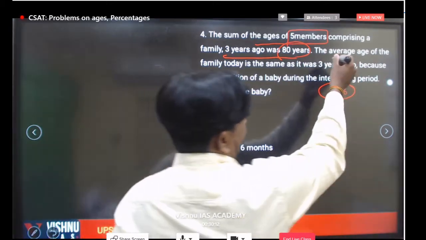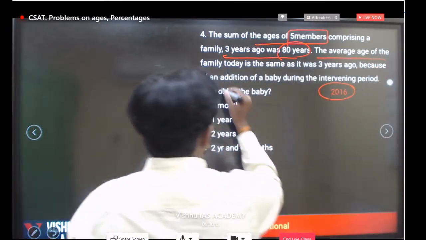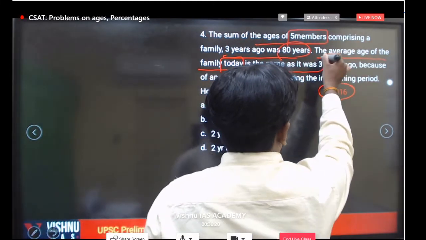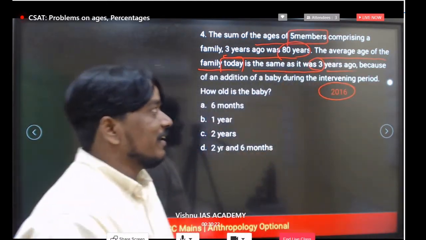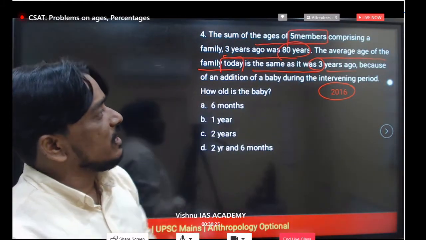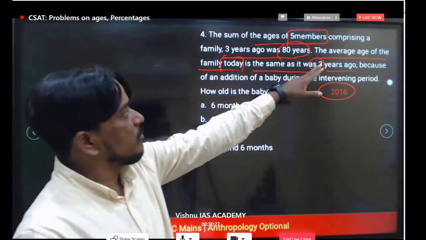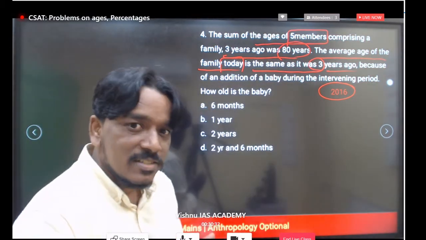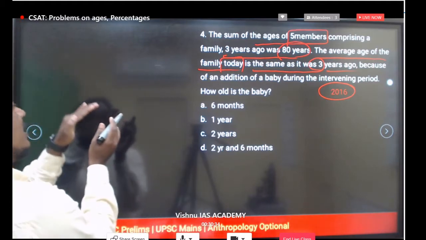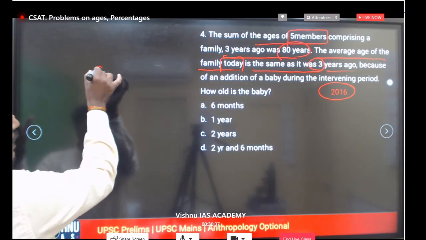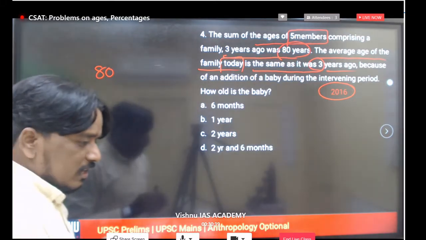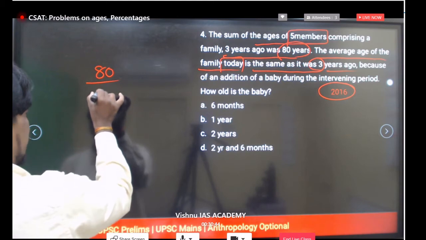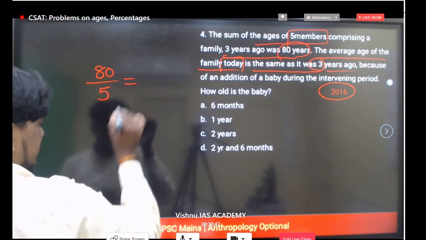The average age of the family today is the same as it was 3 years ago. 3 years ago, what is the average? Clear? The sum of the ages of 5 members comprising a family 3 years ago was 80 years. So 3 years ago, the total sum of the ages is 80. How many members are there? 5 members. If you want to find the average, if you divide by 5, what will we get?